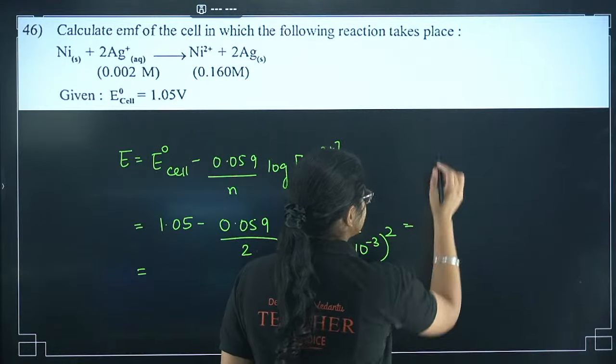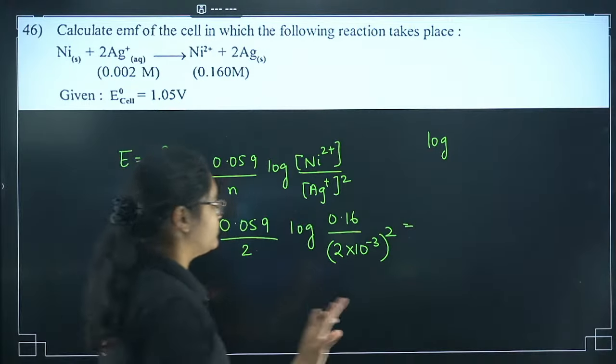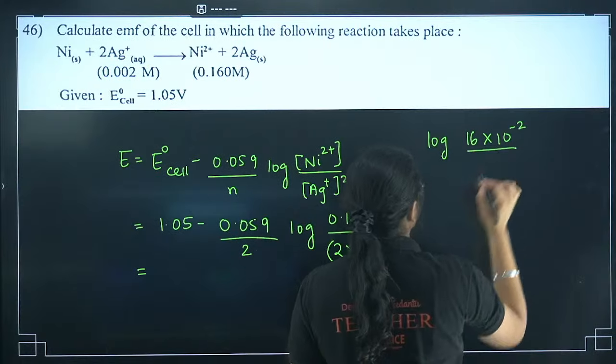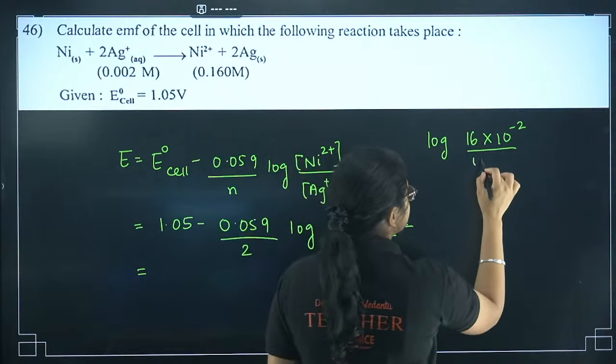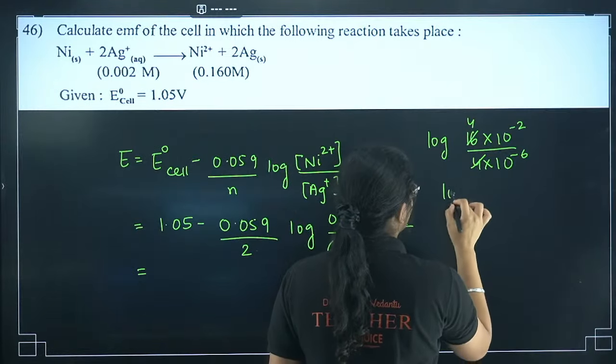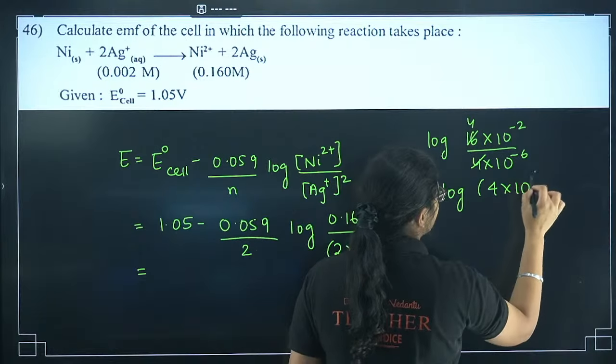I'm just solving the log part, because addition, subtraction, division you can do. 16 into 10 to the power of minus 2 can be written like this, and the denominator can be written as 4 into 10 to the power of minus 6. 4 I can cancel, so I'll get log of 4 into 10 to the power of 6 minus 2, that is 4.